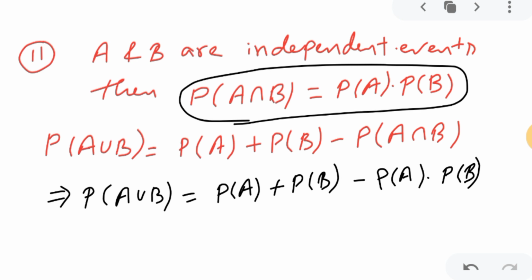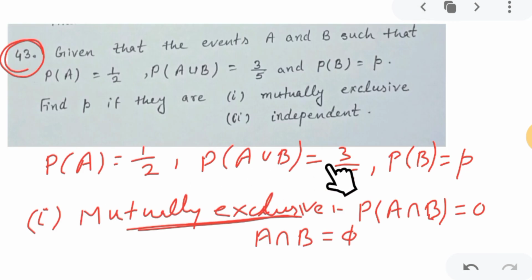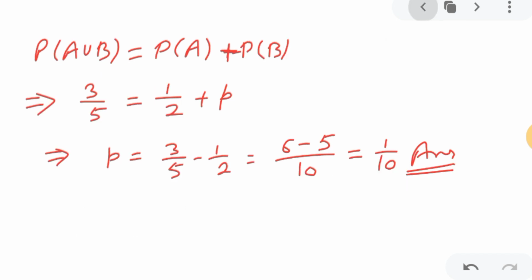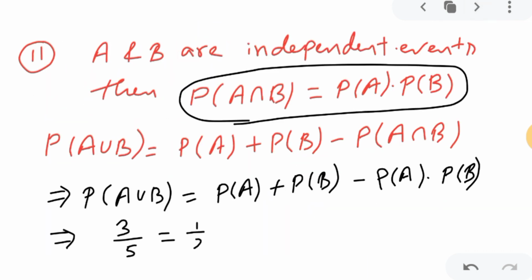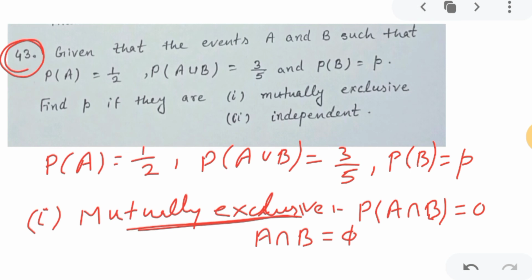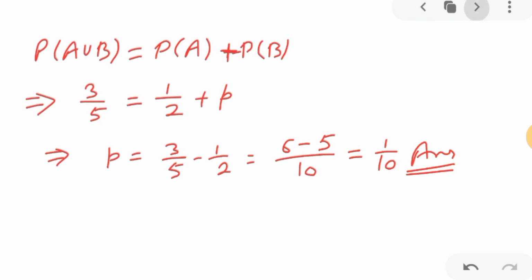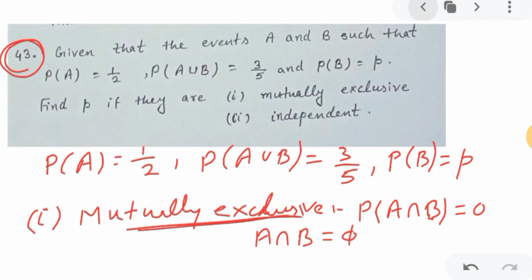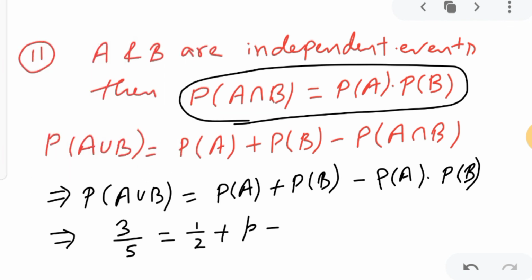Okay. Now I will just put the values. Probability of A union B is given as 3 upon 5, so I will put 3 upon 5, and probability of A is given as 1 upon 2, so 1 upon 2 plus probability of B, which is P, minus half into P. Correct?